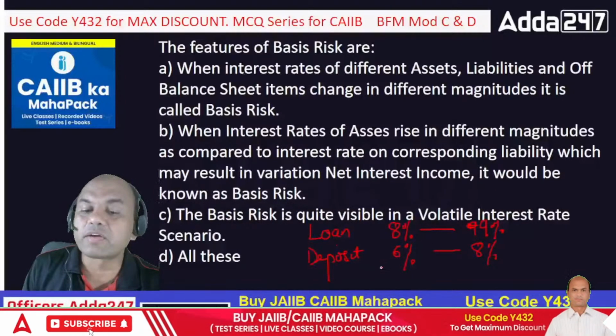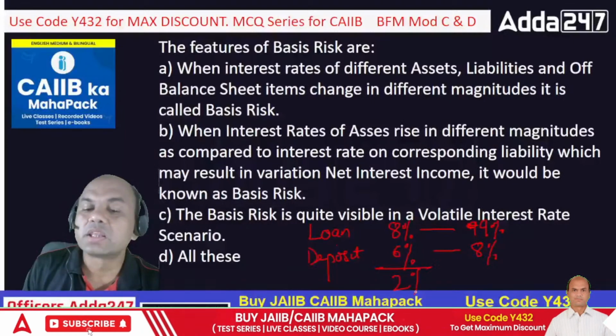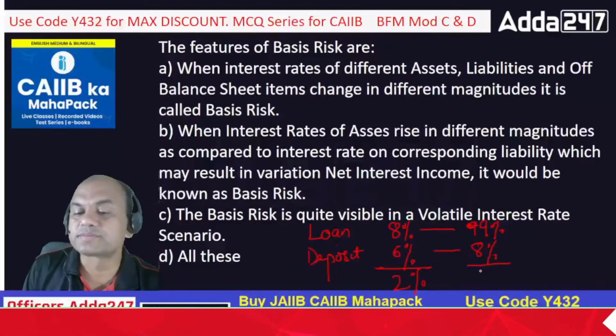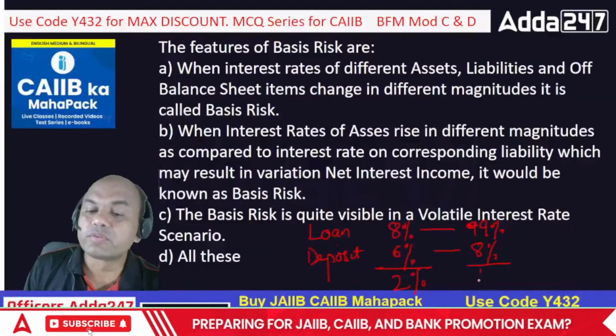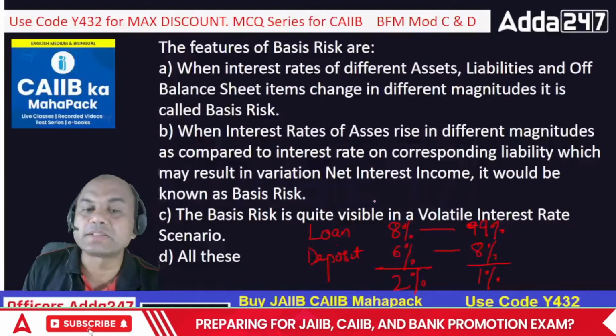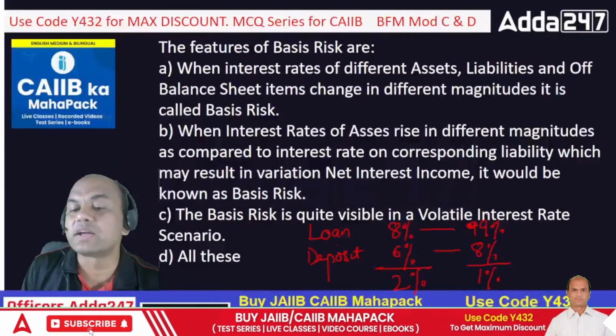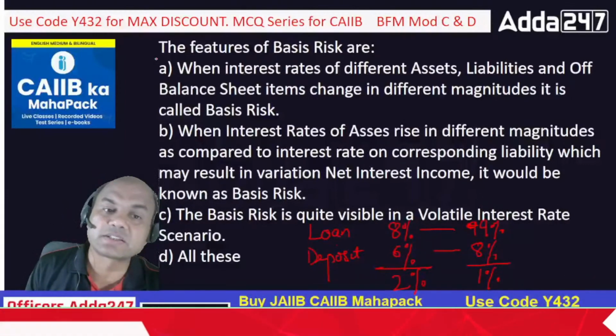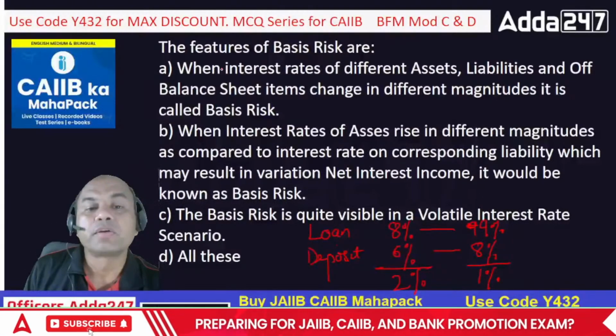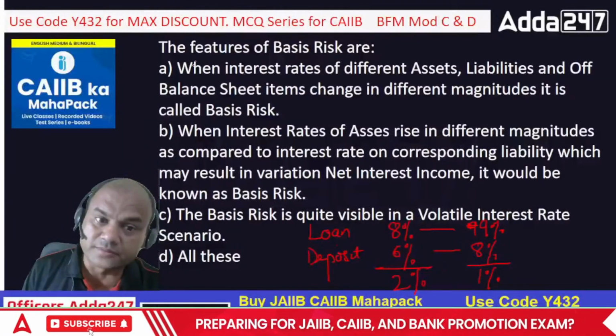So what will happen? Earlier I was earning 2%, now I am earning only 1%, right? So this is my basis risk. When the deposits and loans change in different magnitudes, that is called basis risk. That's the option of A. So is it correct? Let's see.